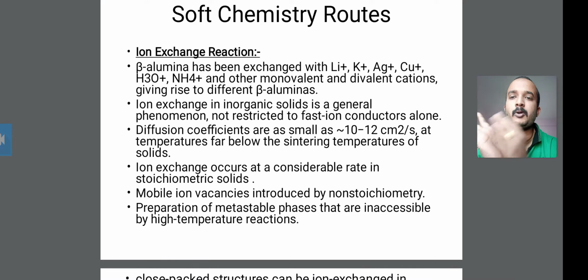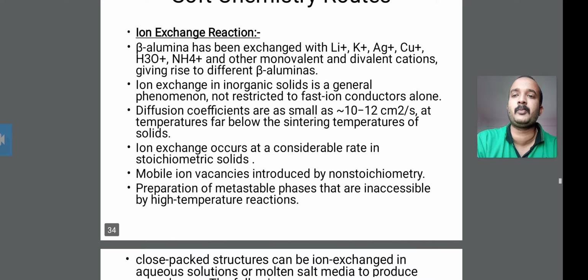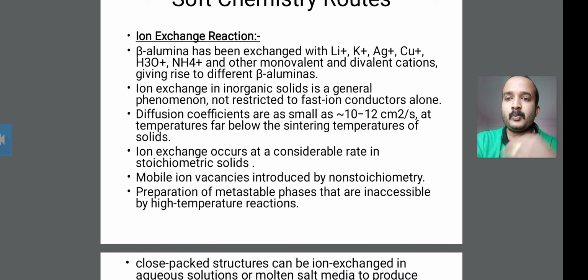This is all about the cationic component: the other monovalent and divalent cations give rise to different beta aluminas, meaning they differ from the original beta alumina.